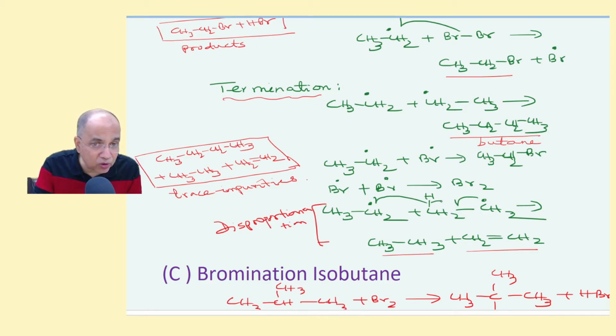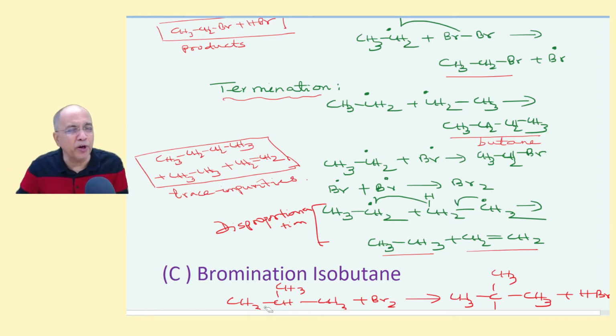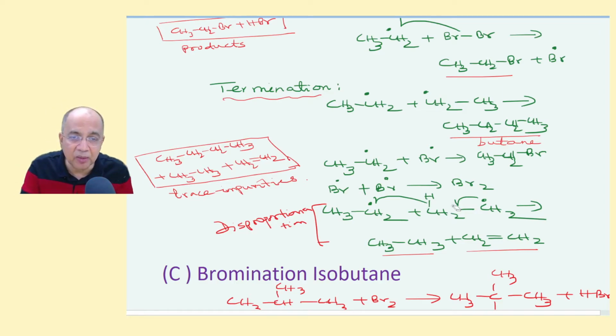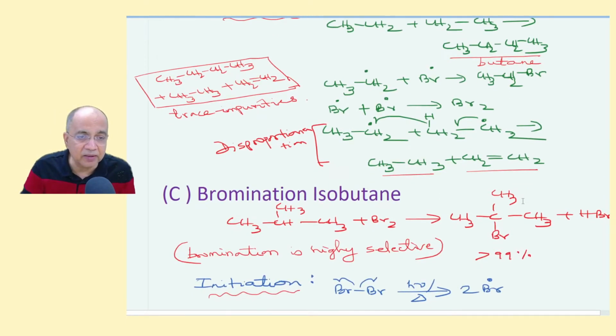There is no need to show this; it will make the diagram clumsy, so I will henceforth avoid it as much as possible. But you can understand that this electron comes here, joins with this, and forms a pi bond. So ethene and ethane are the products of disproportionation between two ethyl radicals.